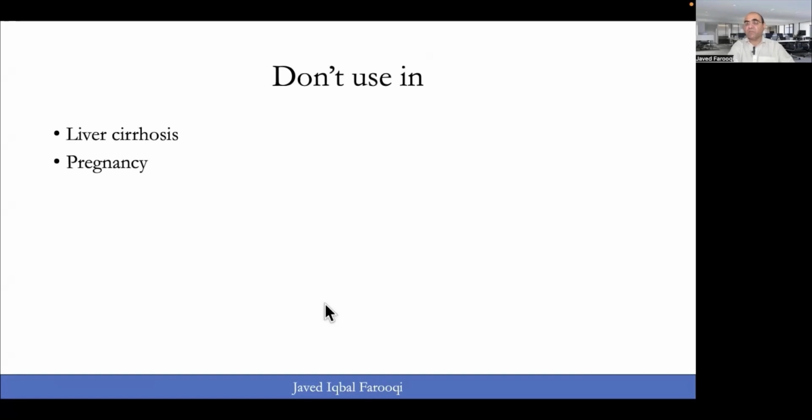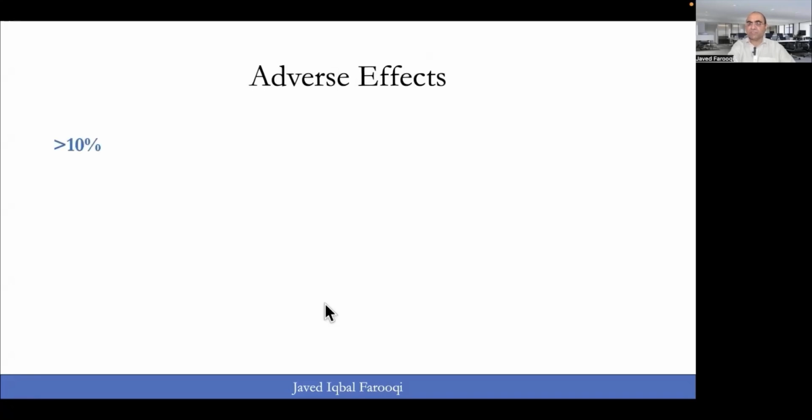The second group is that of pregnant ladies. Again, resmetirom data is not available and it should not be used in pregnancy, and the same is true for lactating mothers. Similarly, in the pediatric age group, data is not available, so its use is not recommended in the pediatric age group as well. What about the adverse effects?